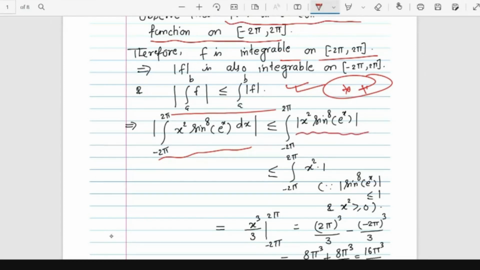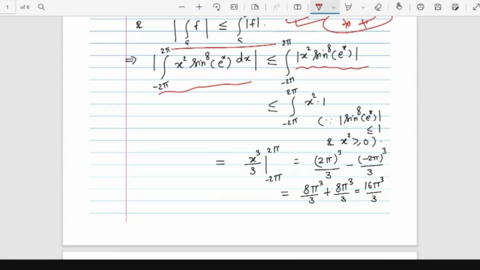Now you see that this is a trigonometric function, a sine function. This can be easily approximated by some upper bound. It is bounded by 1. So this is less than or equal to the integral from minus 2 pi to 2 pi of x square times 1. Now we can easily integrate this x square function. The integral is x cubed by 3 from minus 2 pi to 2 pi, and the value is 16 pi cube by 3.